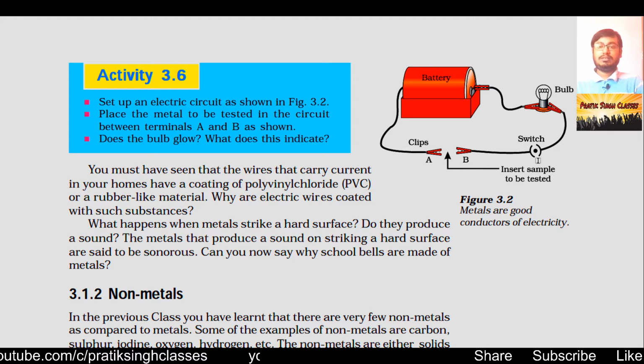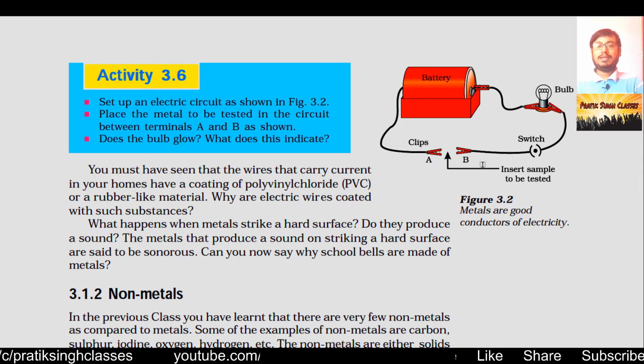When the switch is on and the clips are connected with the materials which you have selected, if the bulb glows, that means the material is able to pass current, to pass electricity through it. If the bulb does not glow, that means the material is a bad conductor of electricity.